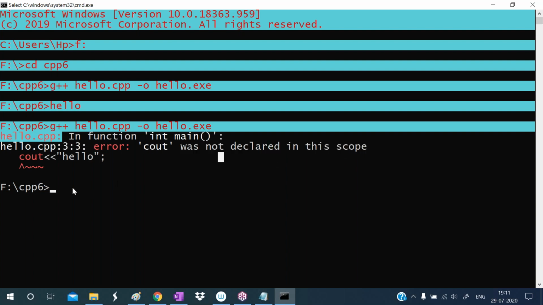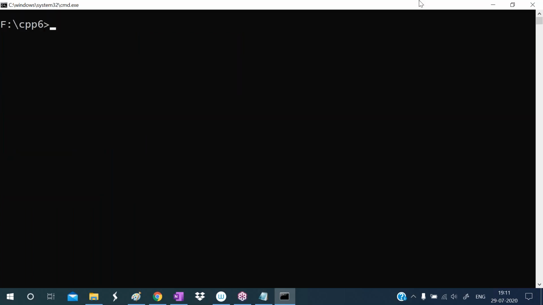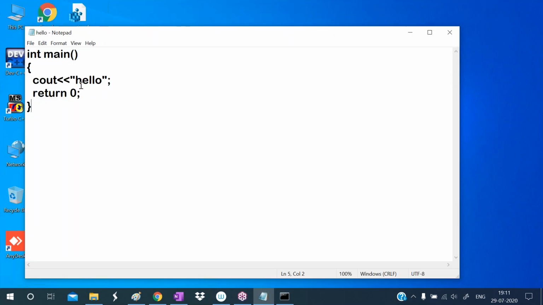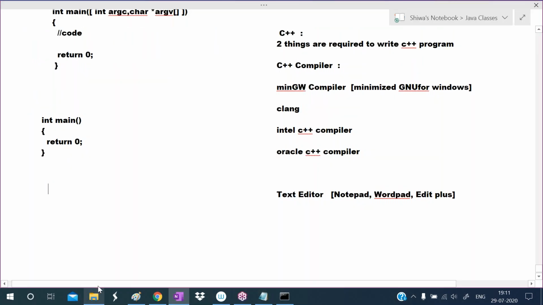So it is unable to access this cout. It is not finding cout. Where is cout? It is not finding this one. So that is the error here. So where is this cout defined? The cout is defined in one namespace, that is what? The std namespace. In the std namespace, they defined the cout object.